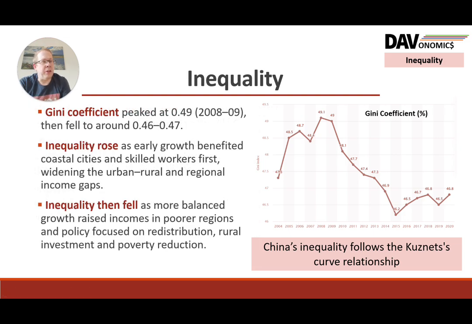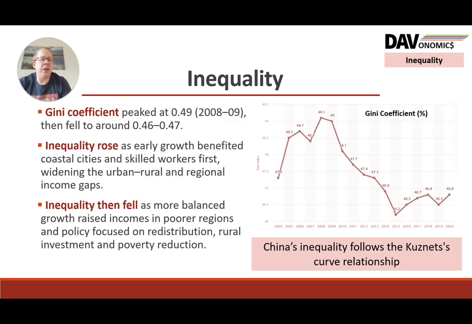And then what about inequality? So we said this did rise, and you can see it has risen. This is from 2004, but you can see that's an increase. It would have been increasing before then, up to 0.491 on the Gini coefficient, and then started to fall.